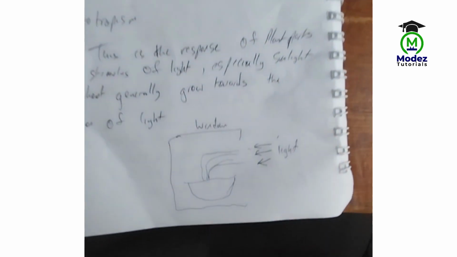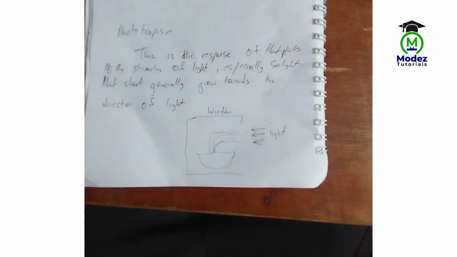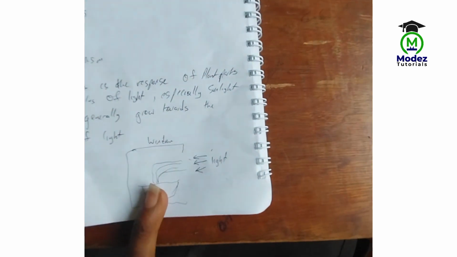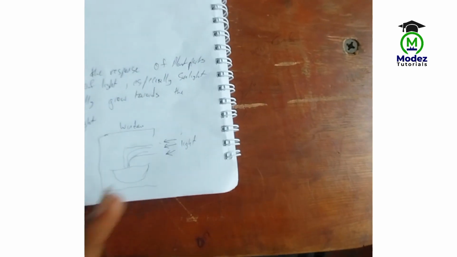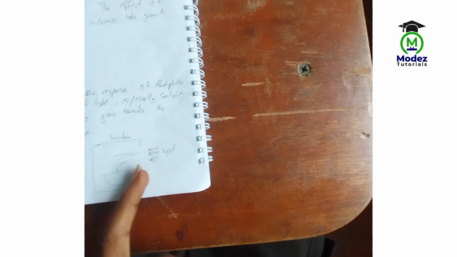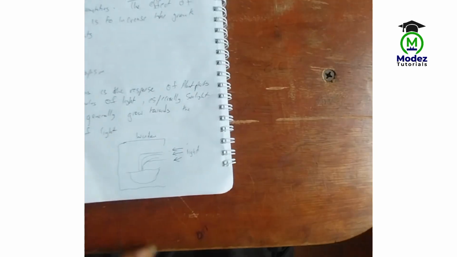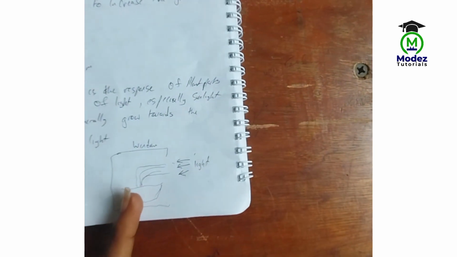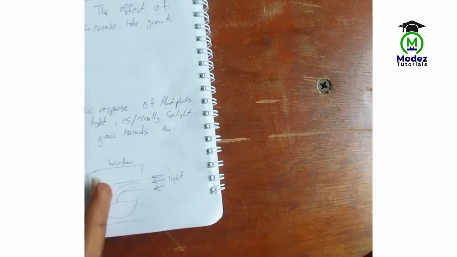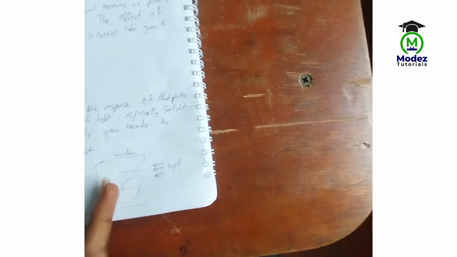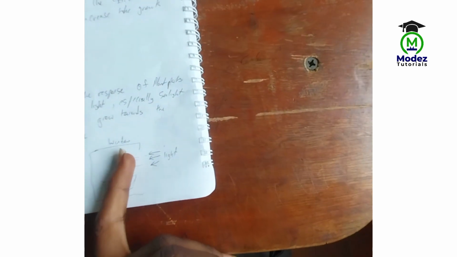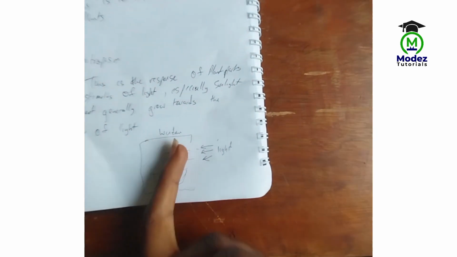For example, I drew this diagram here. Let's say you have a plant by your window, where sunlight usually comes in. You will notice that as the plant is growing, the leaves will change direction and face that light. This type of tropism, or this type of stimulus, is called phototropism.